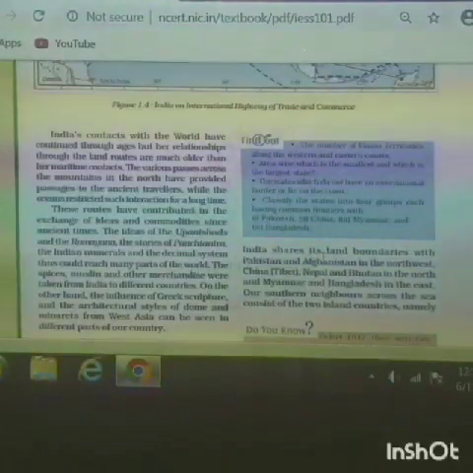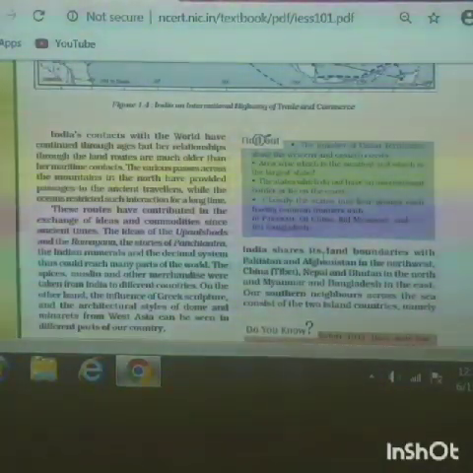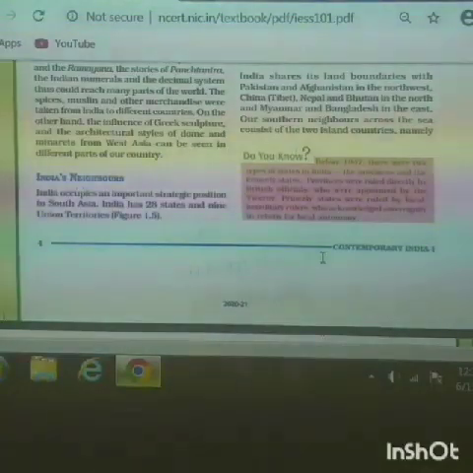Then we also had trade with other countries, and many other countries had trade with our country for things like spices, cotton, etc. Not only that, even the architectural structures were also being revealed in our country.